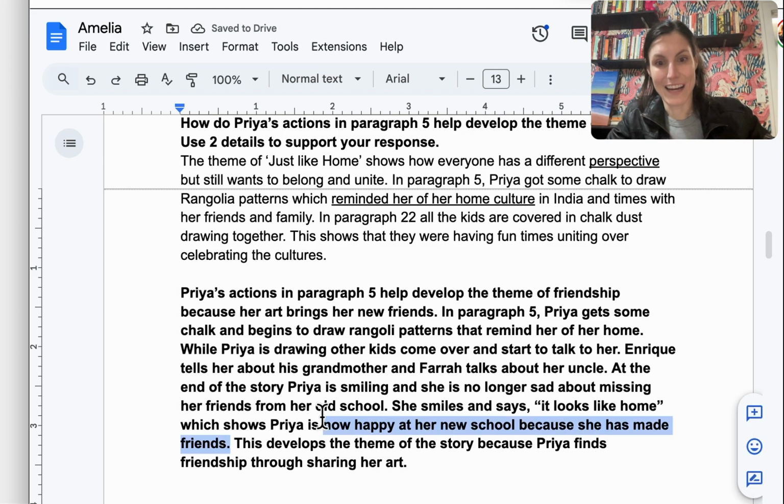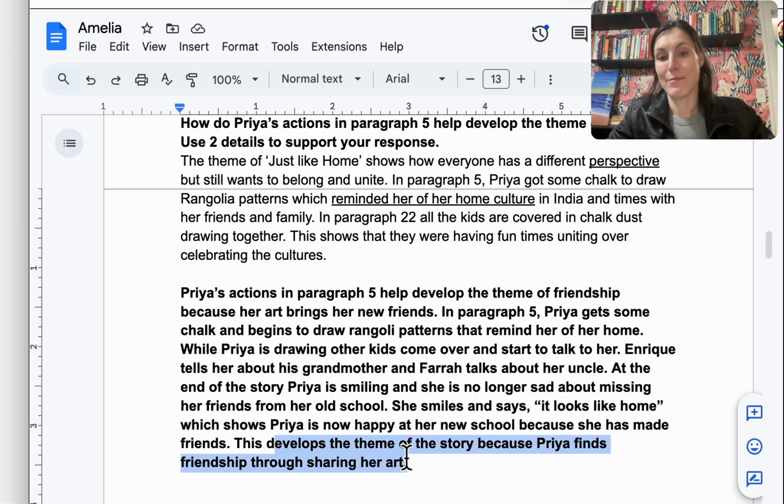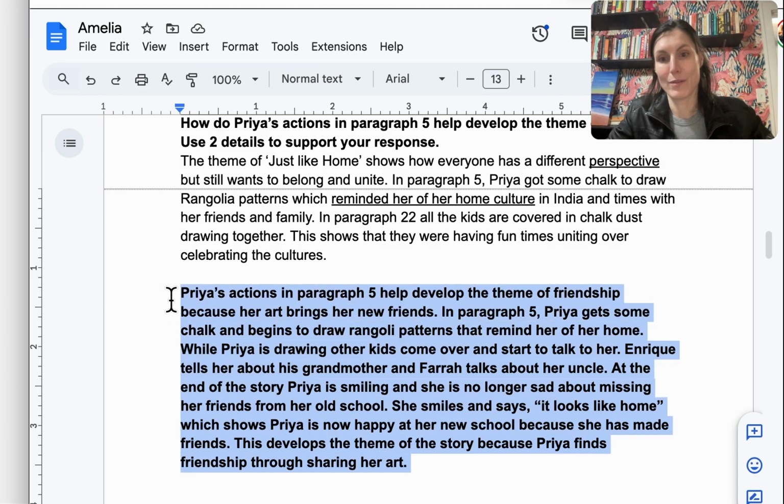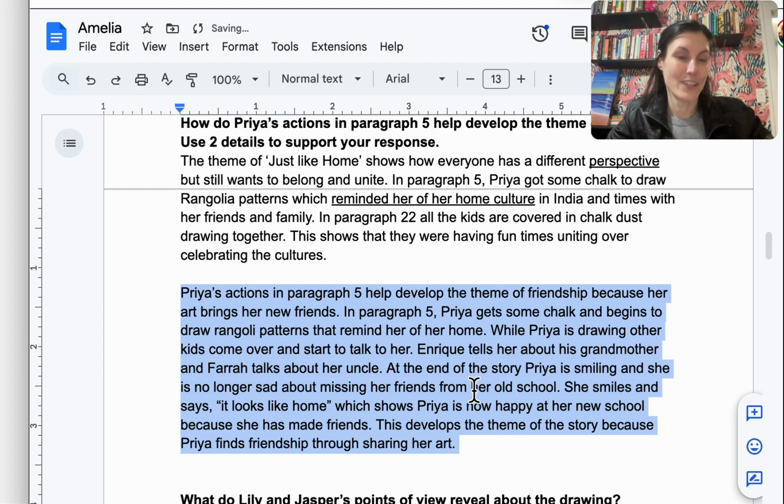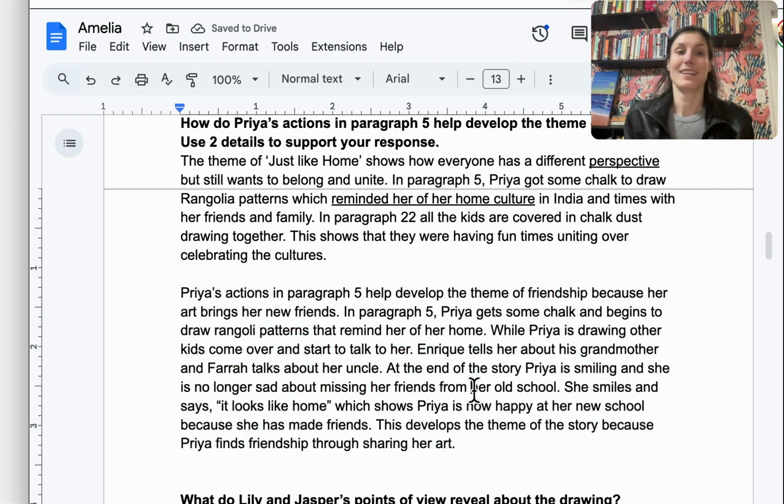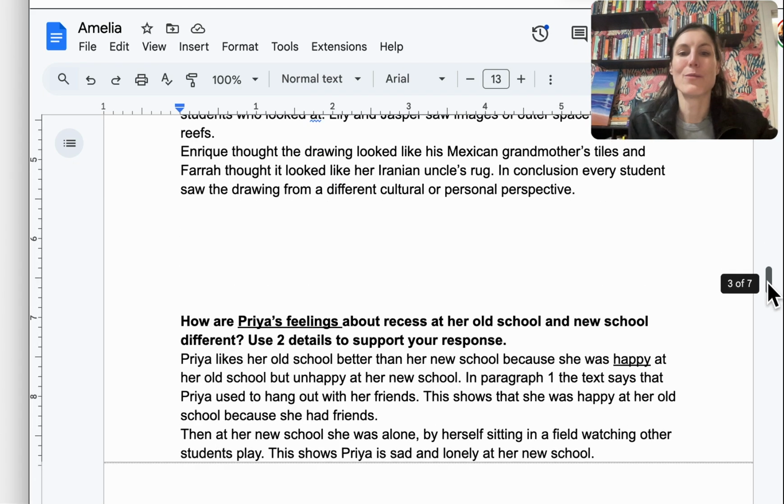And I say how our quote and her being happy at her new school is going to show the theme that when you share experiences with people, or when you share things you're interested in, you could even say something about hobbies. One way you could make friends is by sharing your hobbies and interests with other people. That could be another theme. So there's not just one answer for any of these questions, except this one, the one about her being happy, or the one about her feelings.